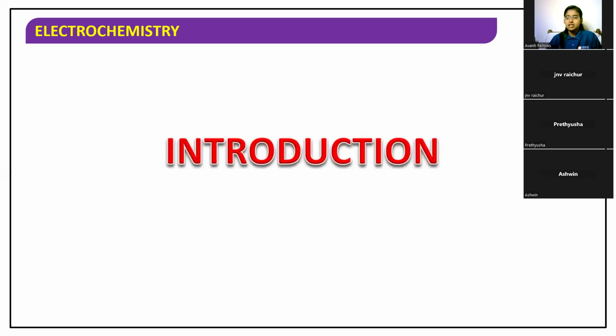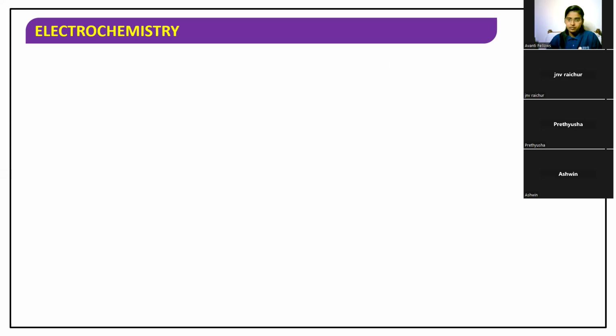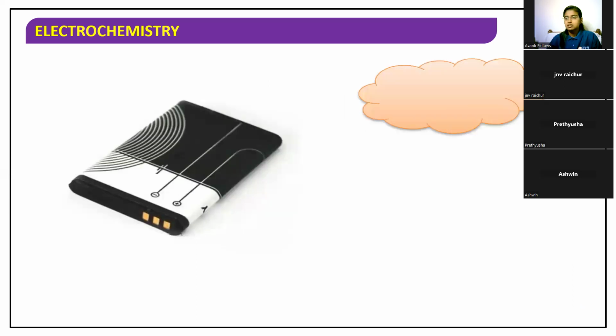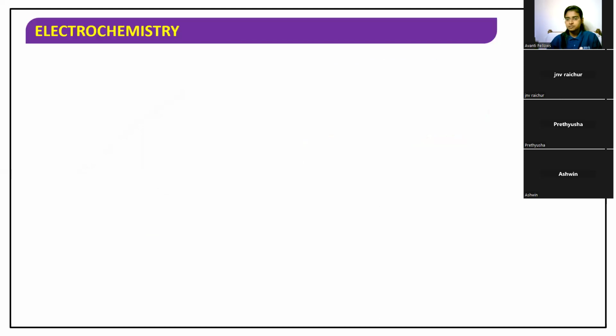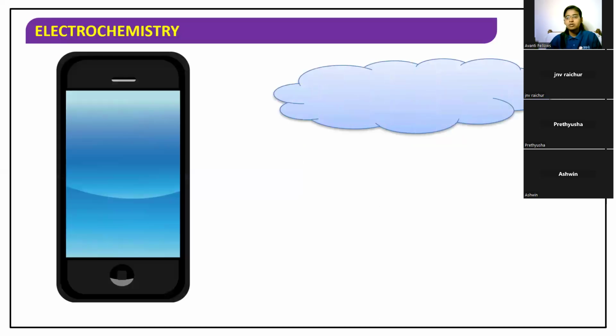So coming to the introductory part of this electrochemistry, what is this? Can anyone tell me what is this? What is this, my dear students? You can see a picture on the screen. What is that picture called? Battery. Very good. So it is a battery.